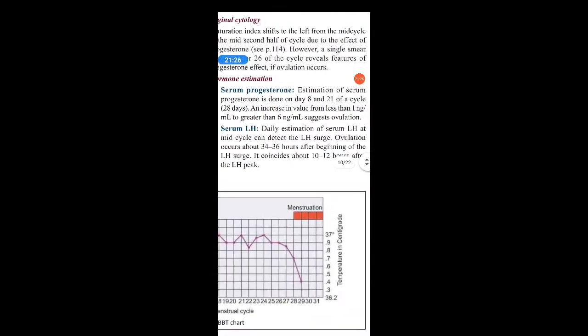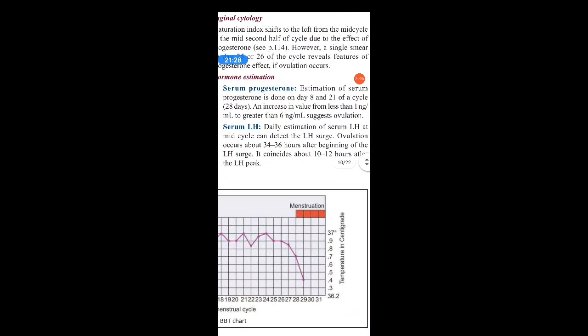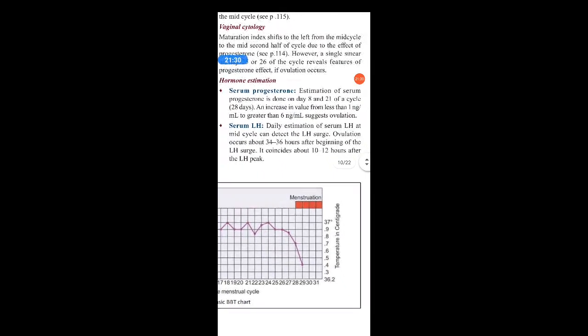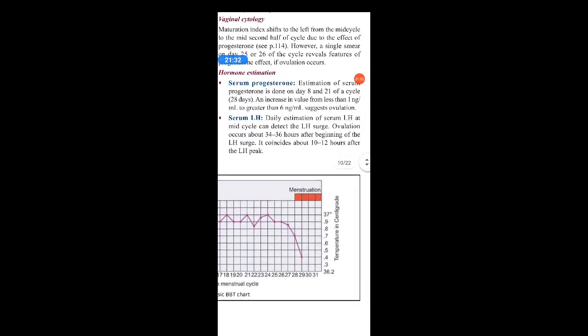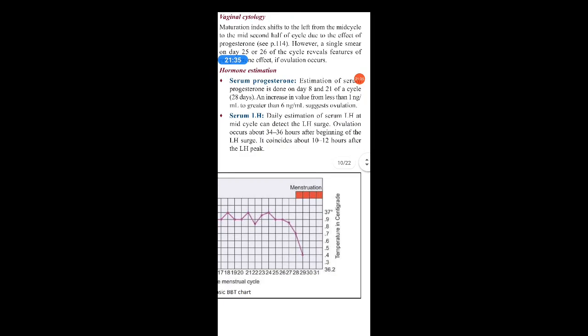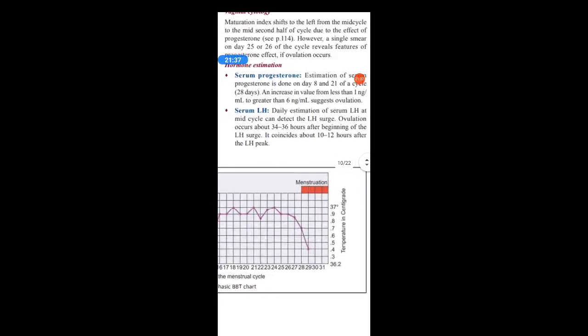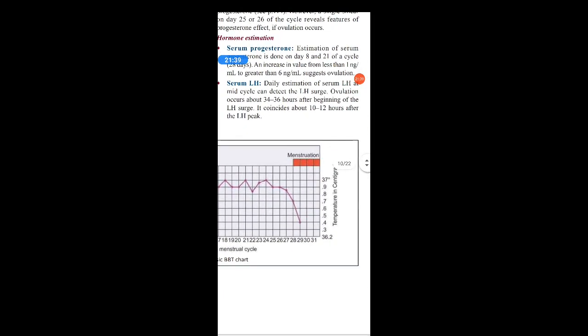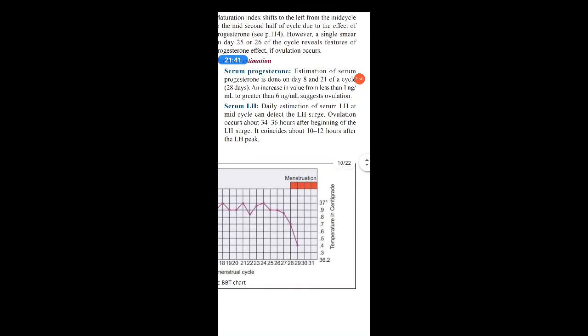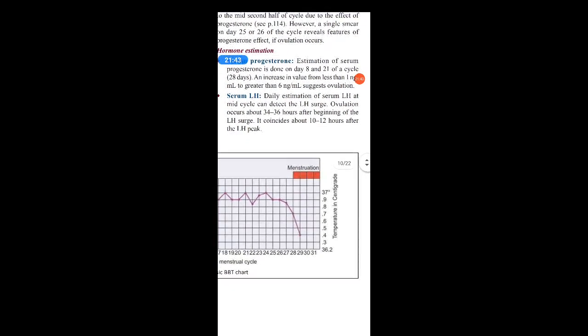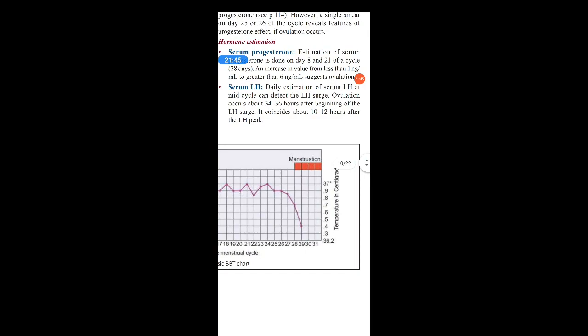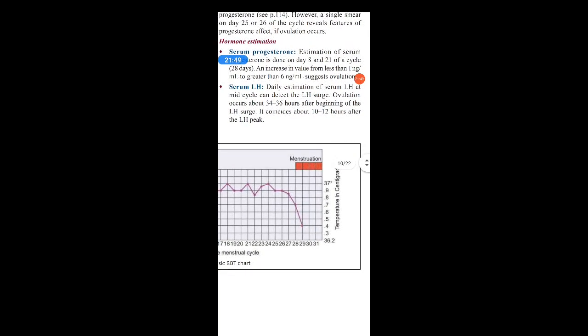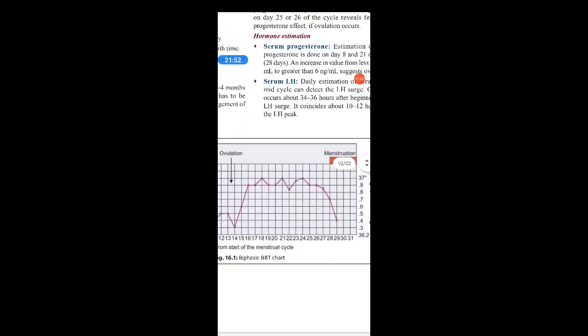Serum progesterone. Estimation of the serum progesterone is done on the day 8 and 21st of a 28-day cycle. An increase in the value from less than 1 ng per ml to greater than 6 ng per ml suggests ovulation. The serum LH: daily estimation of serum LH at the mid-cycle can detect the LH surge. Ovulation occurs about 34 to 36 hours after beginning of the LH surge. It coincides about 10 to 12 hours after the LH peak.